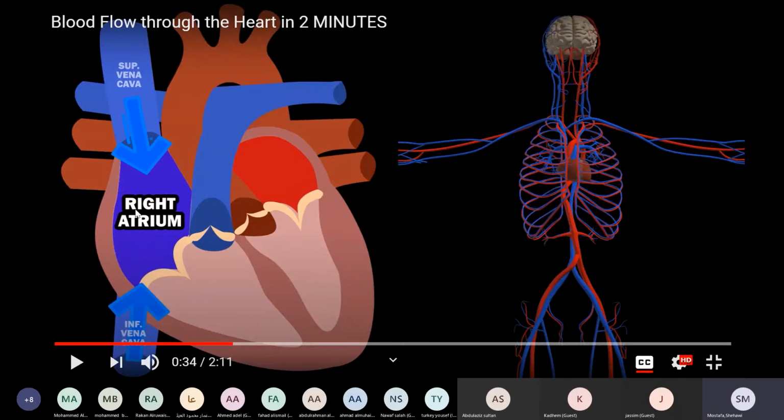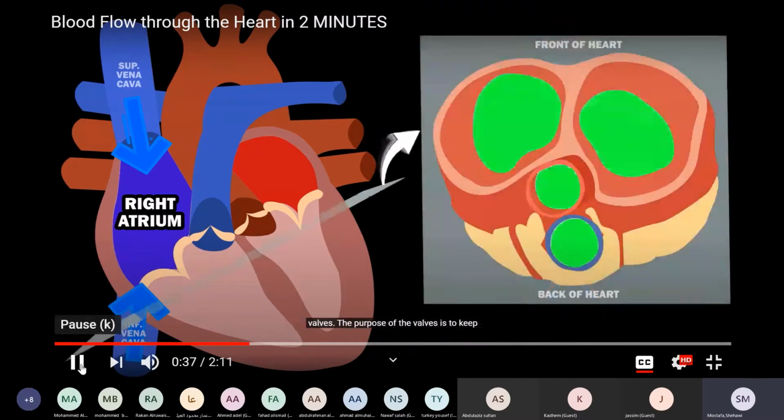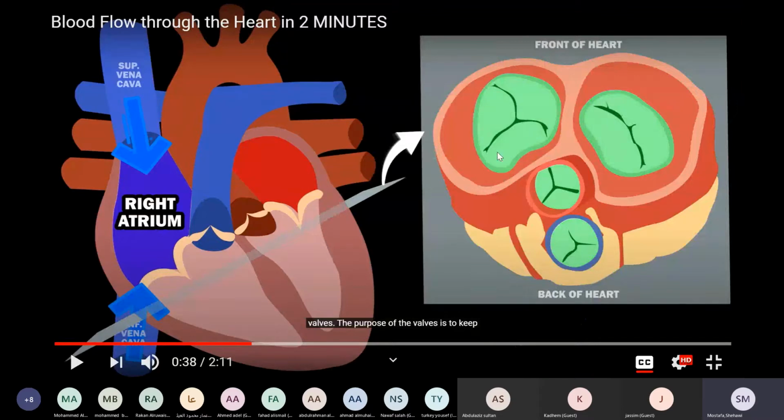This is the first chamber of four chambers: right atrium, right ventricle, left atrium, left ventricle. We have four chambers. This is the first one. The right atrium receives blood from all body parts through vena cava. The heart not only has four chambers, it also has four valves. These are four valves in the heart.